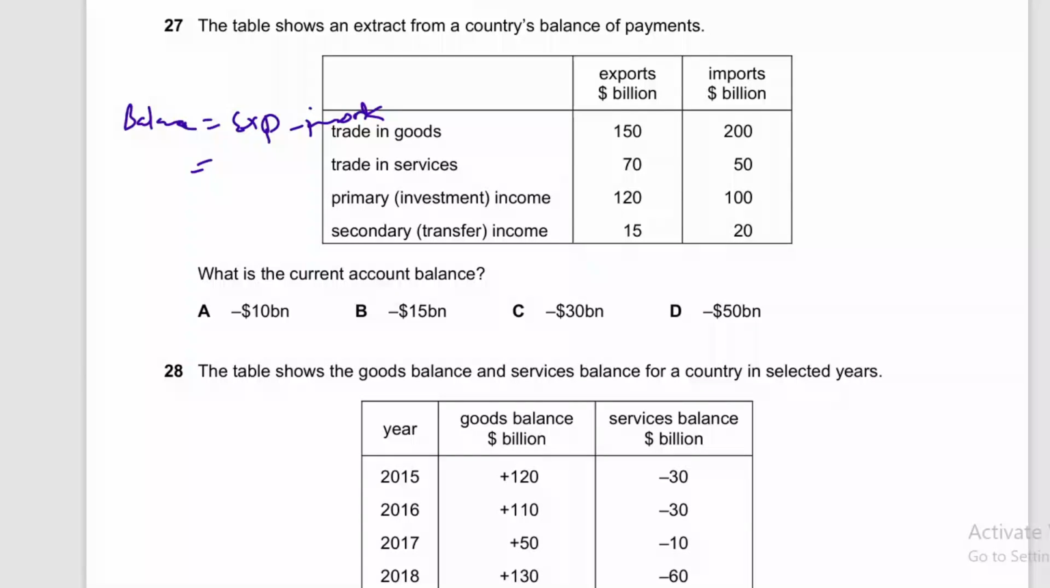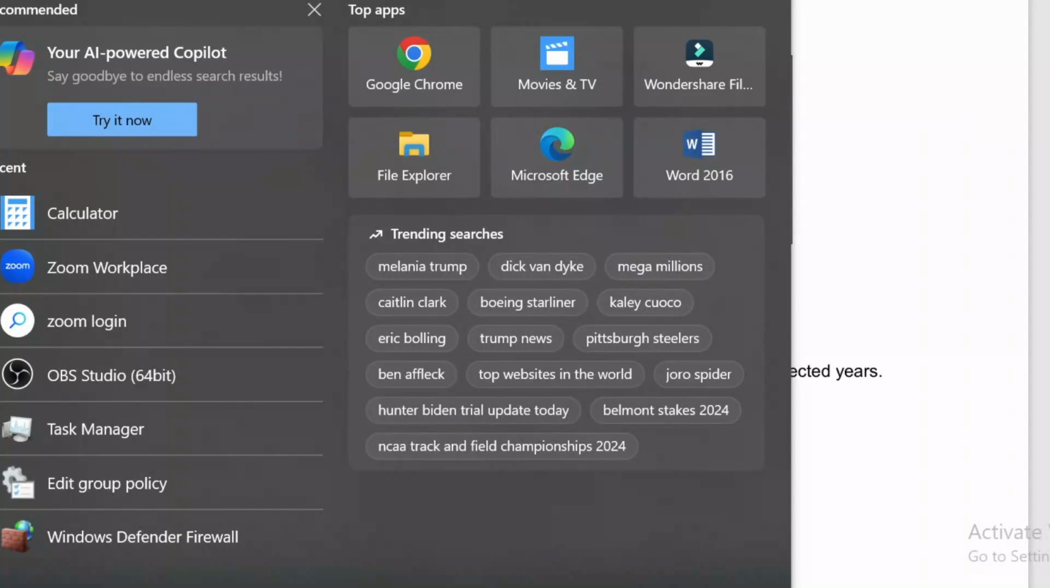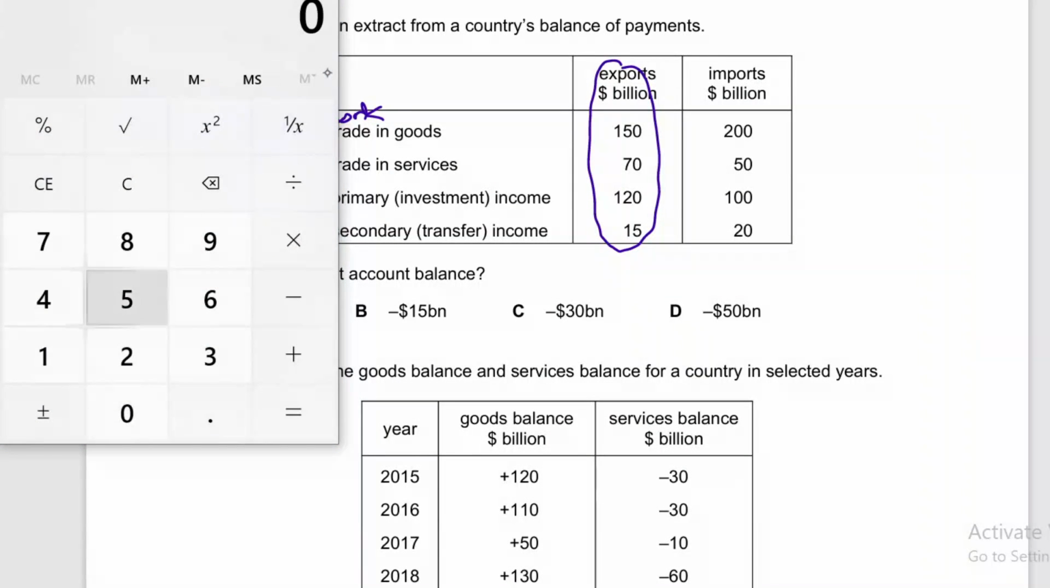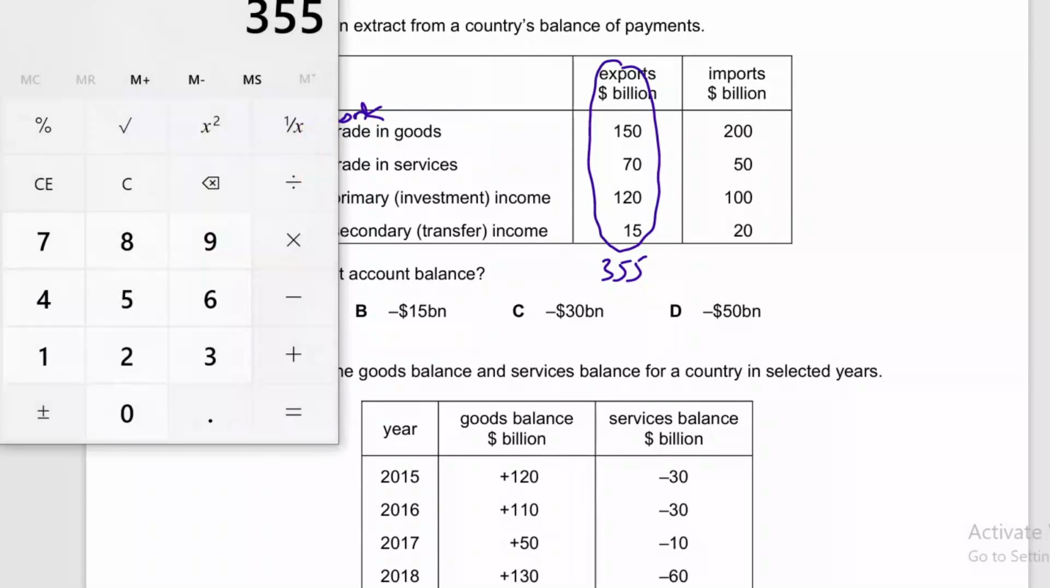Focus on my voice instead of writing. So you can just add these values, right? Exports in billions, and what are those? Just let me calculate it for you. Just a second. So we have a calculator here. Exports are 150 plus 70 plus 120 plus 15, and they make 355 overall, right?